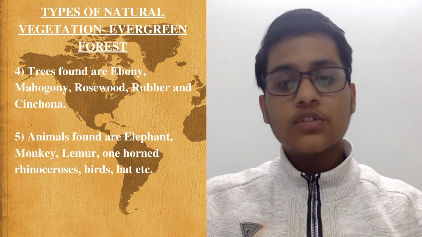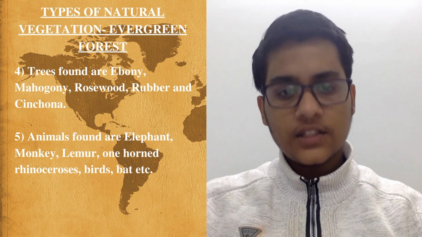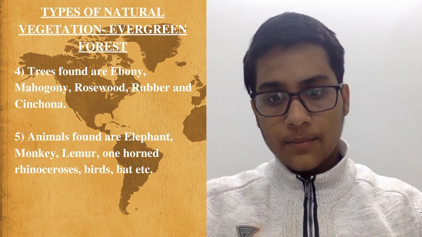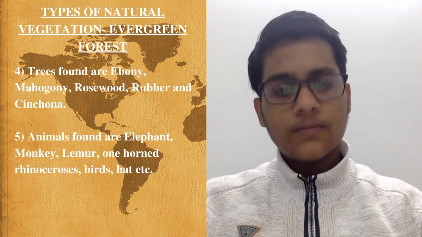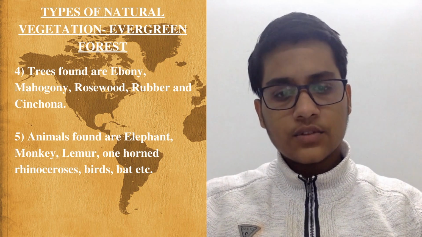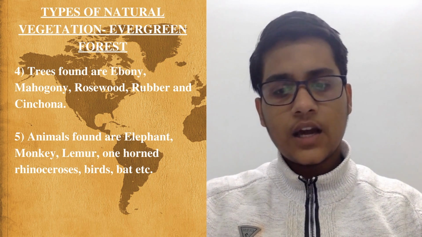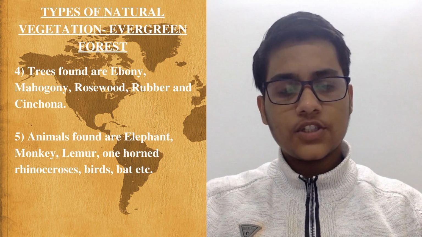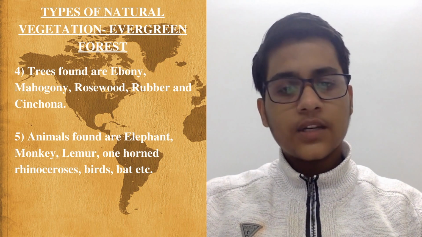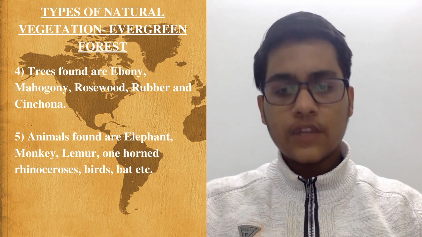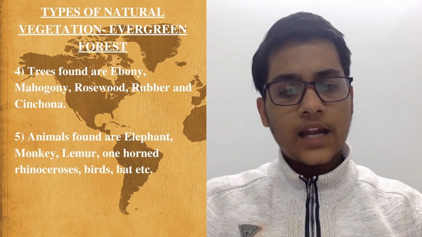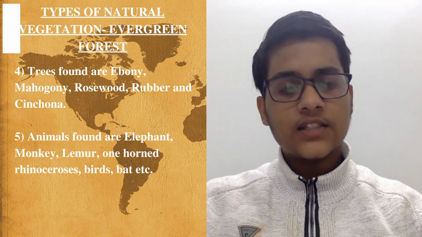Teak is the most dominant species of tropical deciduous forest. Bamboos, sal, shisham, sandalwood, khair, kusum, arjun, mulberry are other commercially important species. Elephants, monkeys, lemur, deer, one-horned rhino, birds, bats, sloths, scorpions, snails, and a lot more are found there.